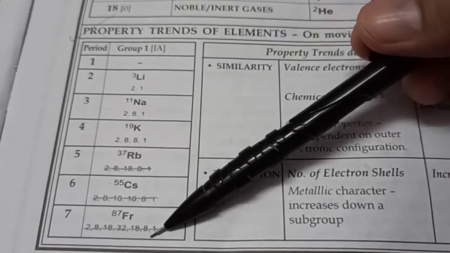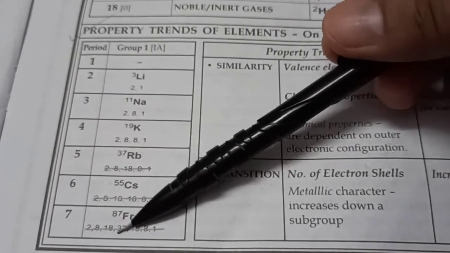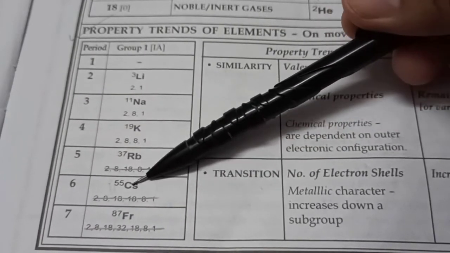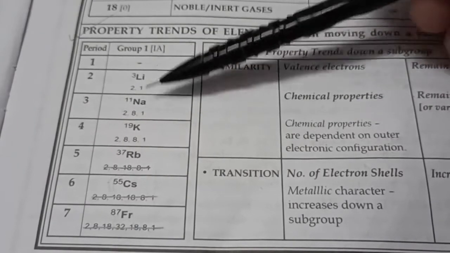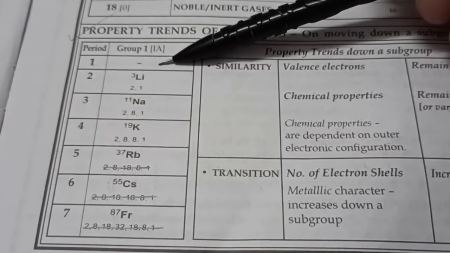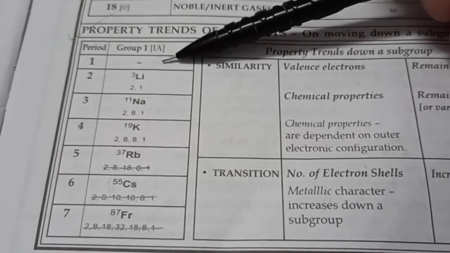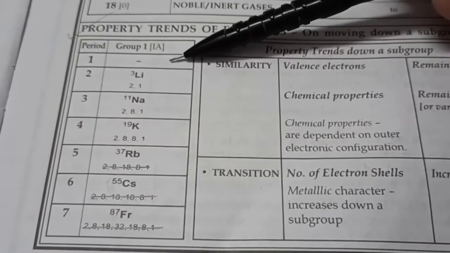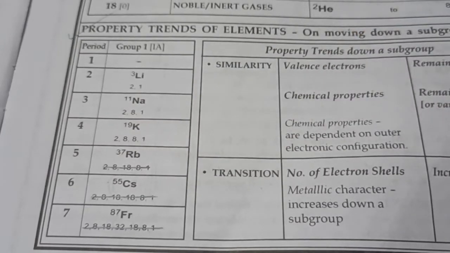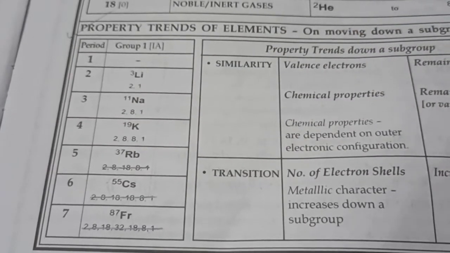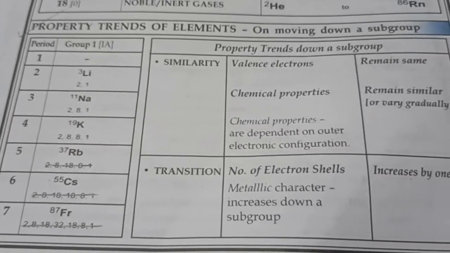Metallic character increases down the group. This is the most metallic element theoretically, and practically this is the most metallic element. Hydrogen is not included in alkali metals because it's not really a metal, it's a non-metal, sometimes behaving like an alkali metal, so its position is not fixed. But why does the metallic character increase down the group? Well, that's something you will study in 10th standard. Hush, sigh of relief from you.